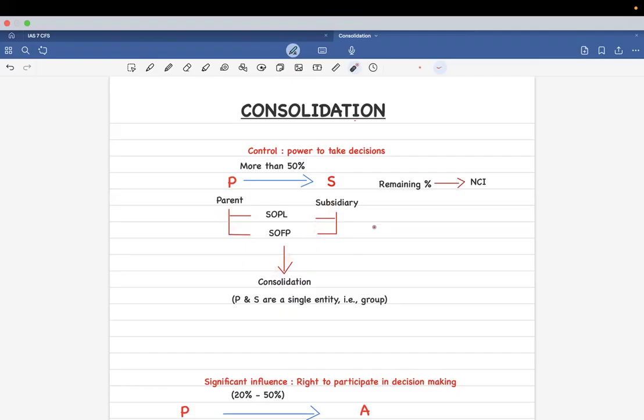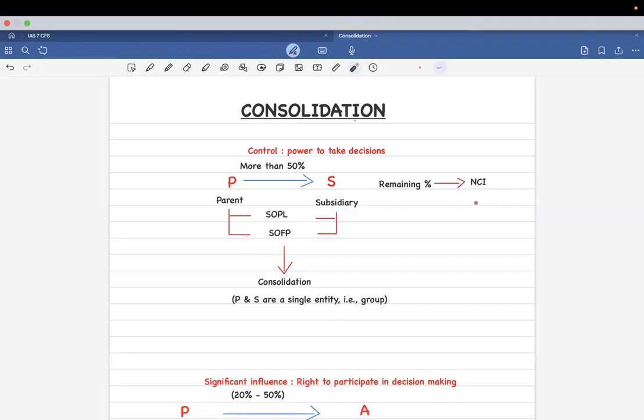And suppose, let's say, it's 75 percentage that P is holding. Then the rest 25 percentage becomes the non-controlling interest. So the remaining percentage of whatever is there, which P doesn't own, becomes the non-controlling interest. Understood?